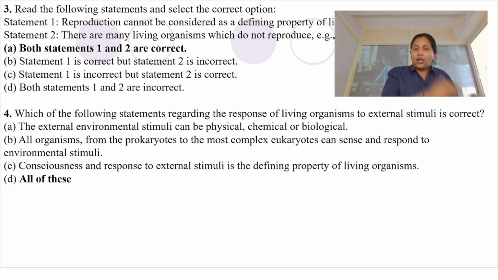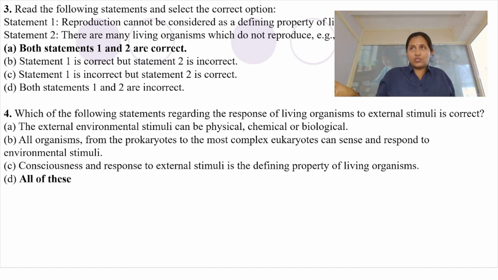The complex ones are eukaryotes, and every eukaryote has different and multiple complex systems. Regardless of whether it is a prokaryote or a eukaryote, do both sense and respond to external stimuli? Yes, students, they sense and respond, whether it is a small organism with a simple system or a complex system.